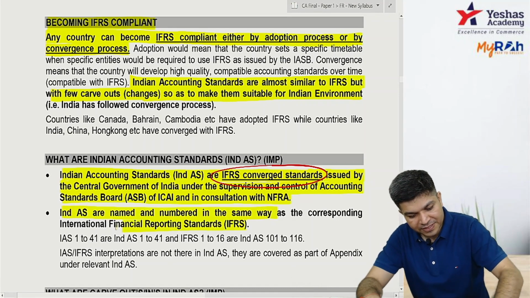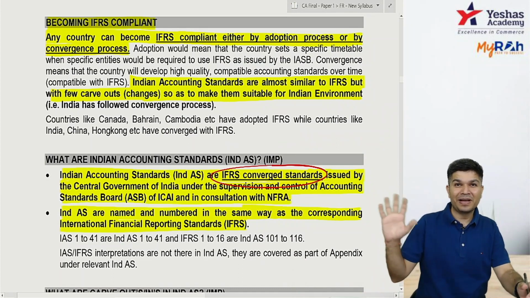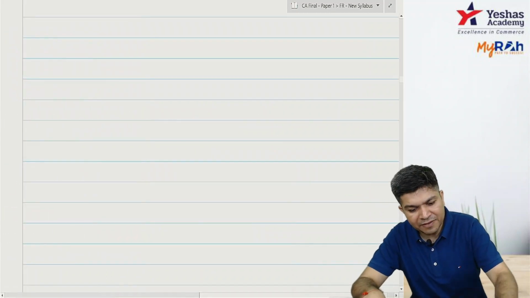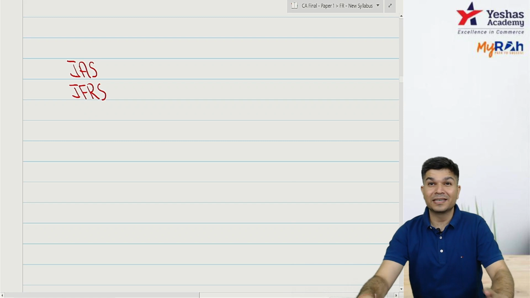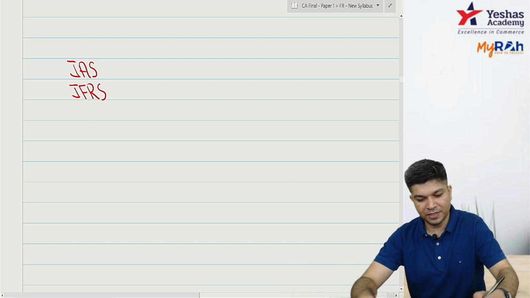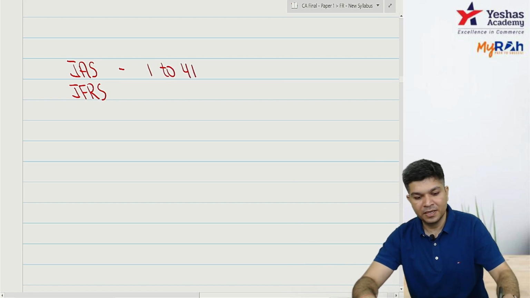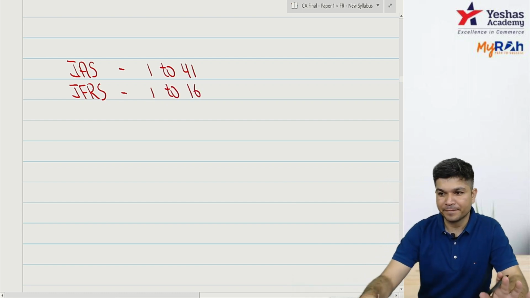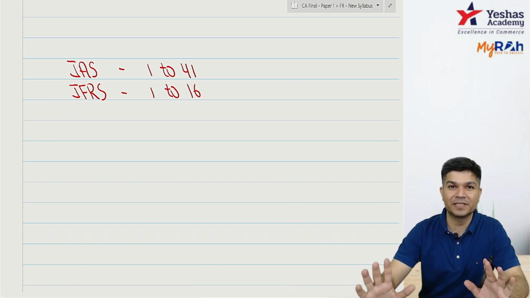Now our IND AS have names and numbers, the same way as IFRS. Whatever the name and number of IFRS, the names and numbers are the same over here also. Now tell me, do we practically have only IFRS, or do we have IAS and IFRS? Can I say we have both? IAS is 1 to 41, and there is IFRS 1 to 16 currently.